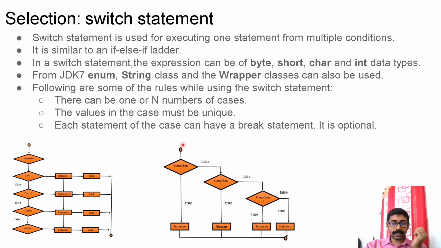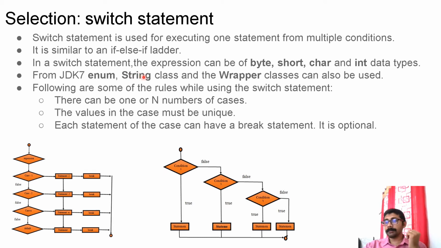So here in switch, the syntax is something like switch expression. That expression can be evaluated to any of these data types: byte, short, character, int, and from JDK 7 onwards, you can give an enumeration value or a string also, and you can give the wrapper classes.